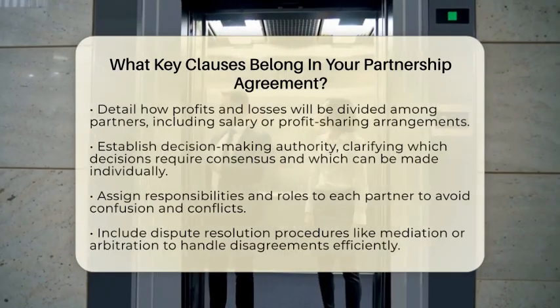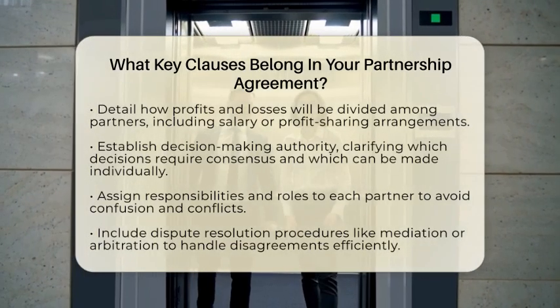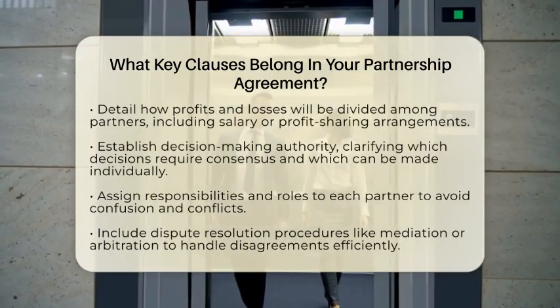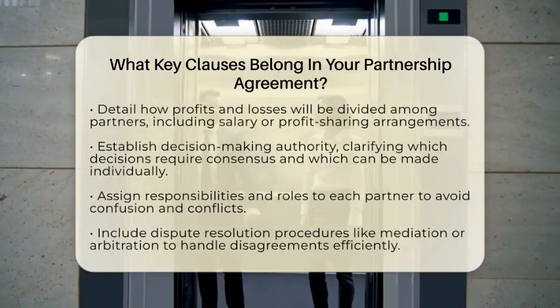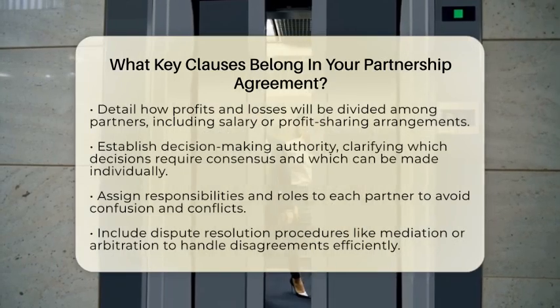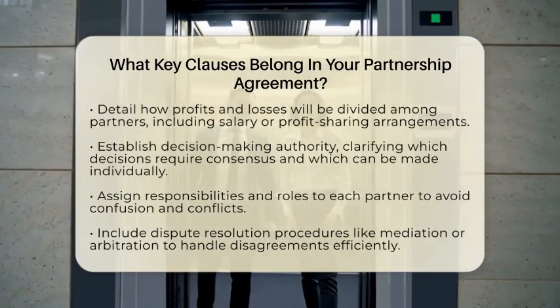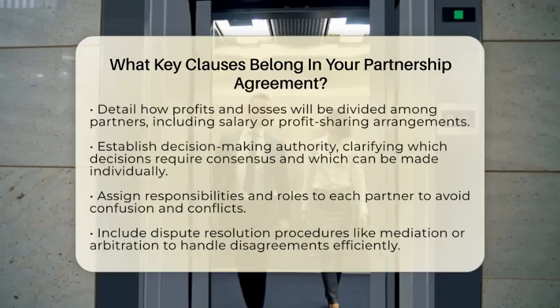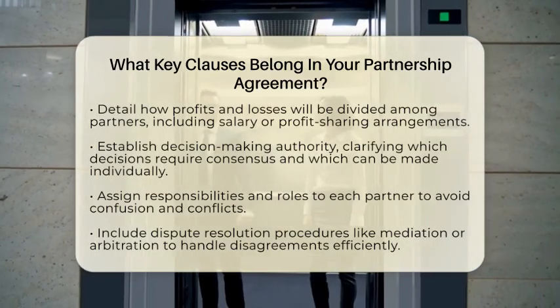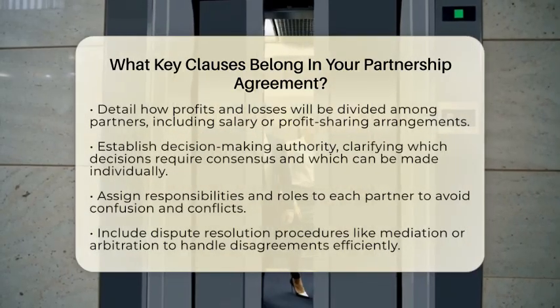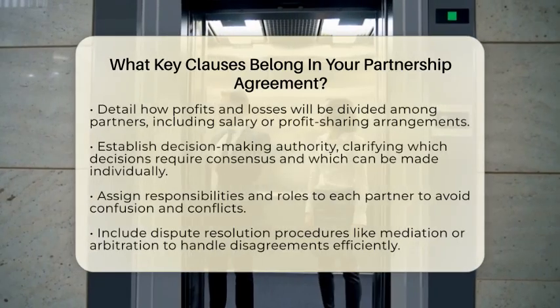Decision-making is another key area. Decide who has the authority to make what decisions. For example, some decisions might need everyone's approval, while others can be made by one partner. Clarify each partner's responsibilities and roles. This avoids confusion about who does what and helps prevent conflicts over work.